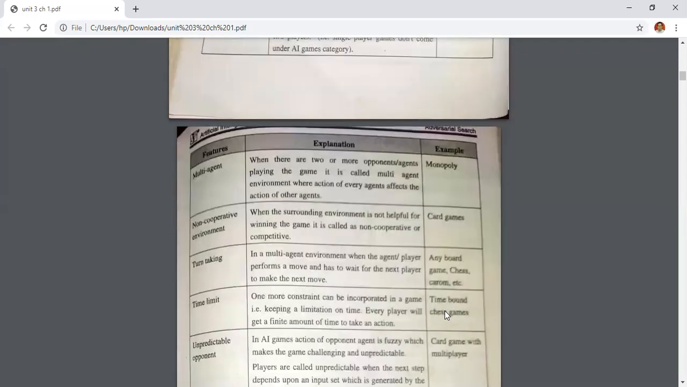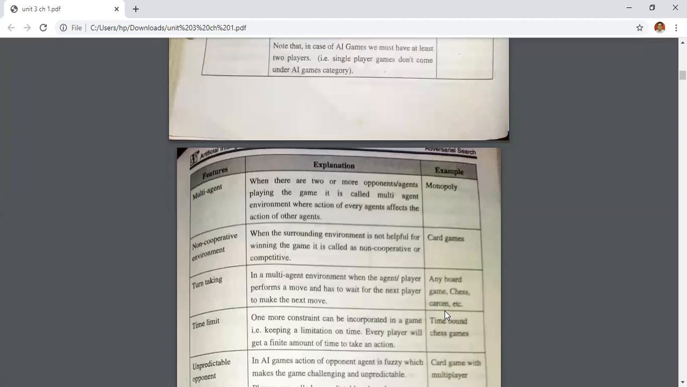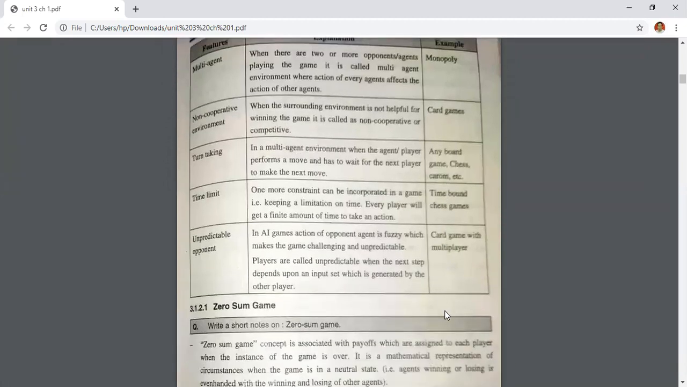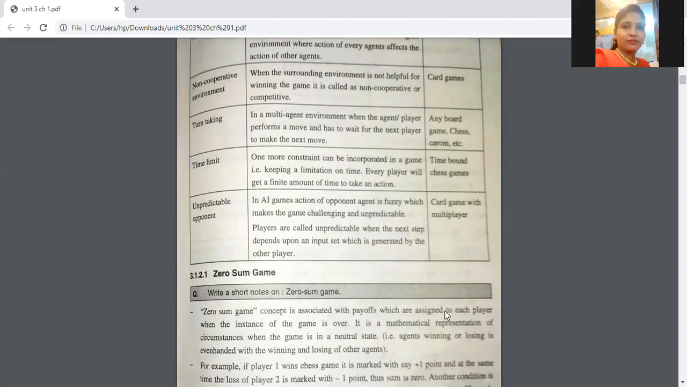These are the types of games and features of a game: two player, multi-agent, non-cooperative environment, turn-taking environment, then time limit and unpredictable opponent. Got it? All the games, all the examples, all the features of a game. Okay?